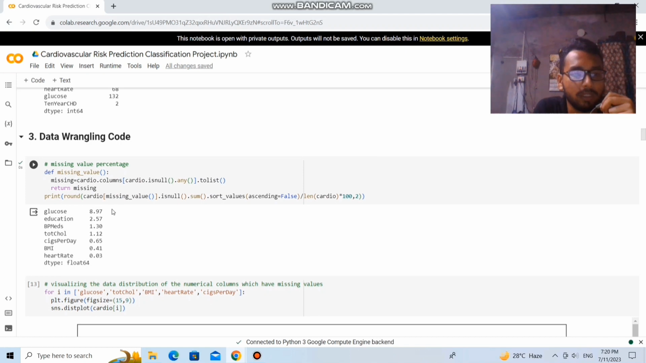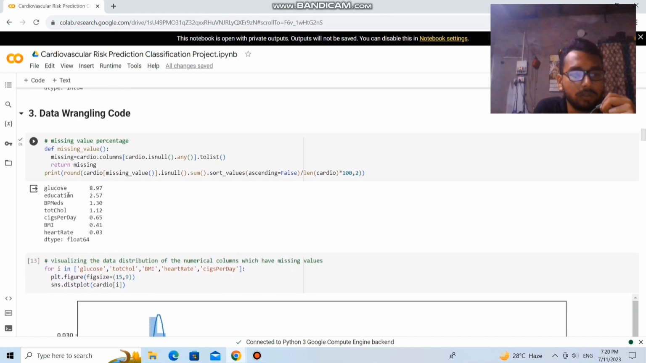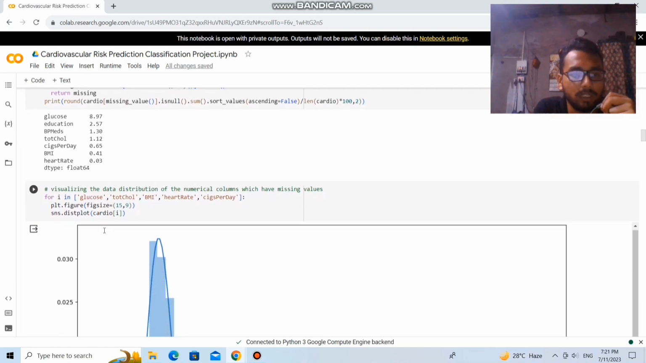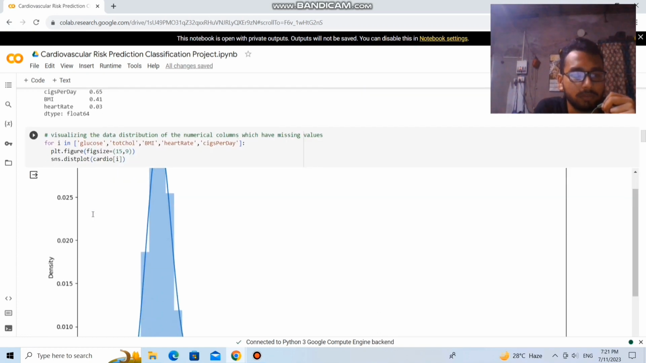First, identify the missing value percentage column-wise. The glucose column has 8.97% missing values, education has 2.57%, BP meds has 1.3%, cholesterol has 1.12%, cigarettes per day has 0.6%, BMI has 0.41%, and heart rate has 0.03%. Next, visualizing the data distribution of the numerical columns which have missing values.